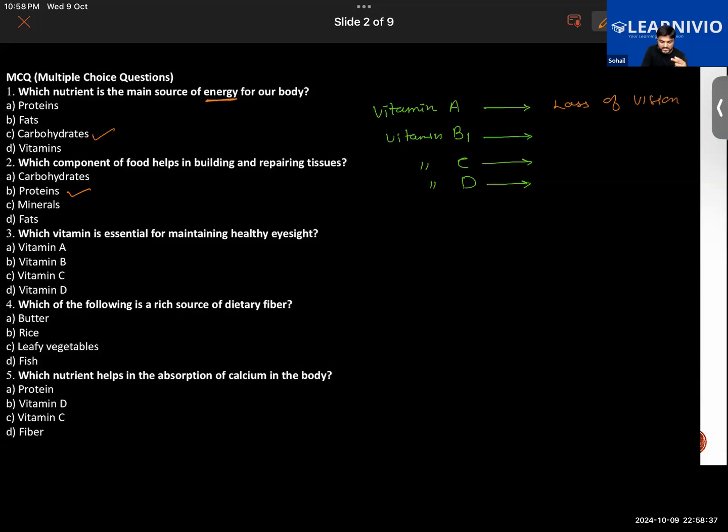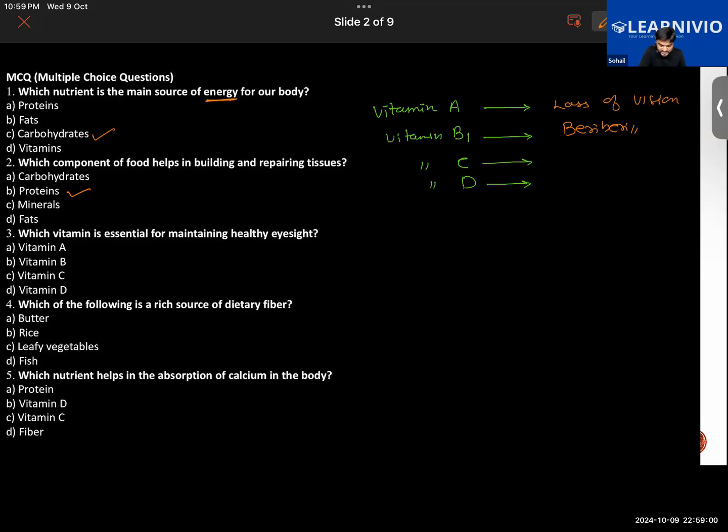Vitamin B, what does it cause? Beriberi, right? If a person suffers from deficiency of vitamin B1, he will suffer from the condition called beriberi, in which our muscles will become very weak and we will not be left with sufficient energy to do our work.